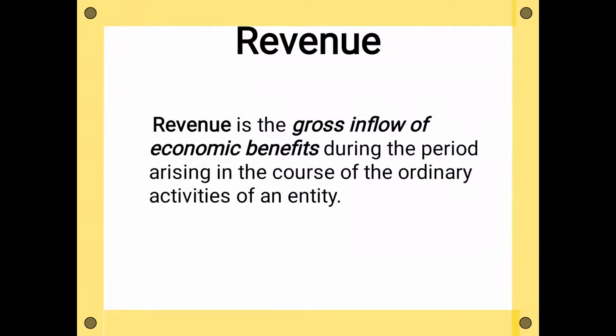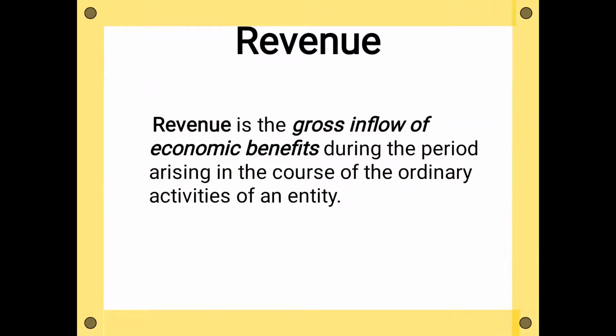During that period, how much revenue has been earned, that should be recorded. And this revenue is the gross inflow. Gross inflow means we have not deducted any expenses corresponding to this revenue yet. When you write the trading account, on the credit side you record the sales, and from that sales on the debit side you deduct the expenses.